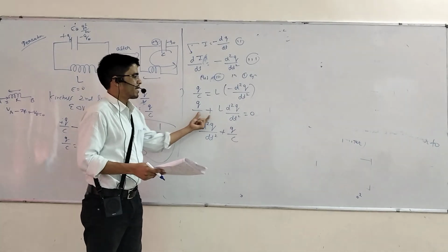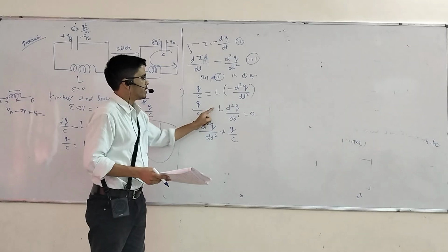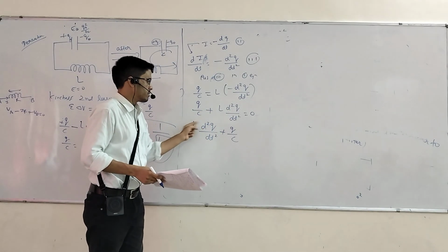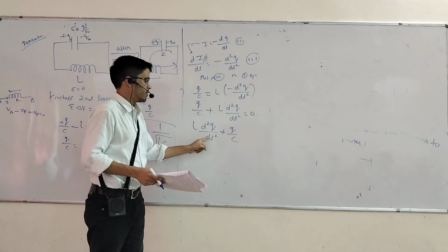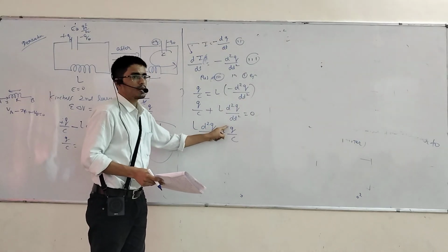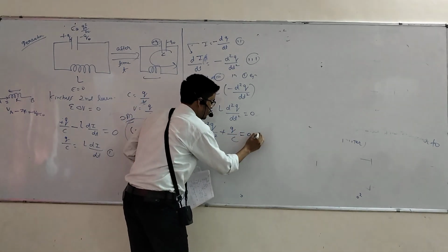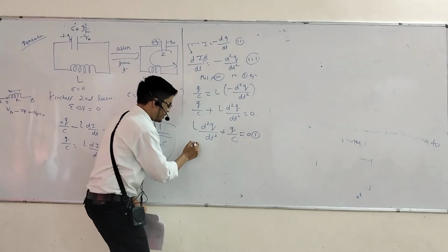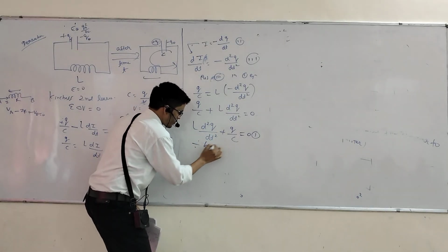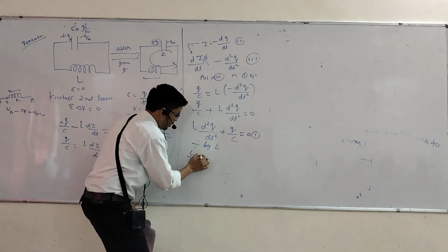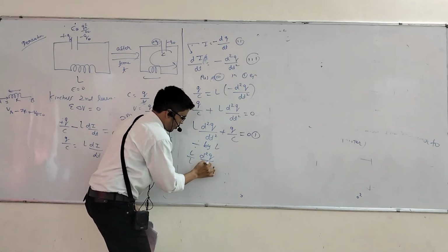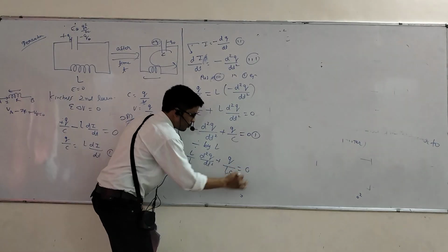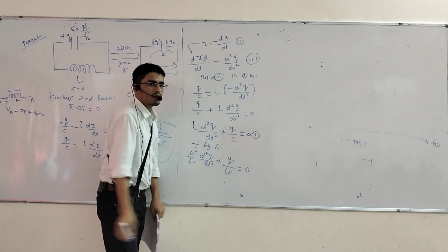This is a second differential equation: q by c plus L d square q by dt square equal to 0. I have written it like that. First this term: L d square q upon dt square plus q by c equal to 0. Correct? Can I divide by L? Divide both terms by L. You will get L by L d square q upon dt square plus q upon LC equal to 0. L will cancel out.